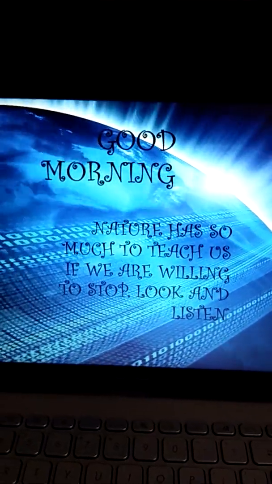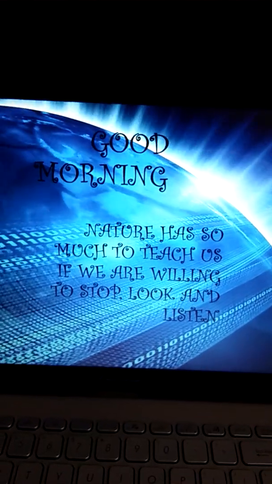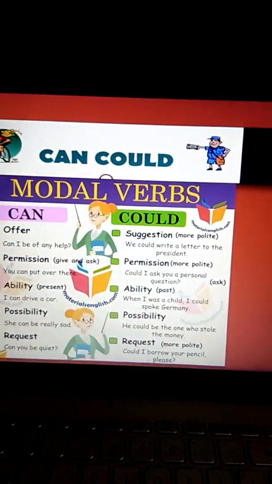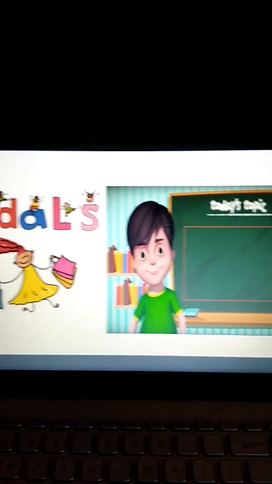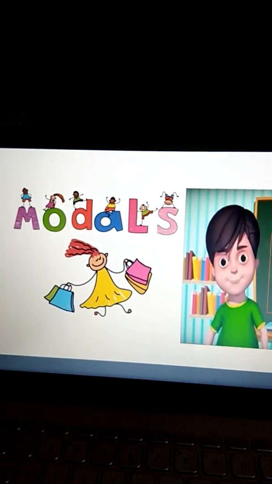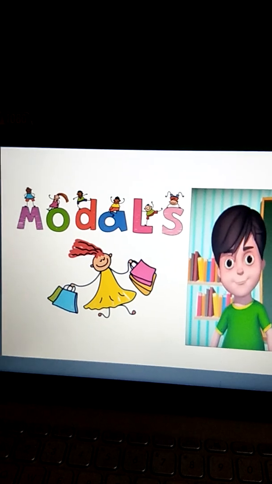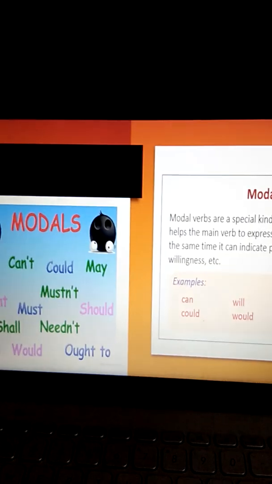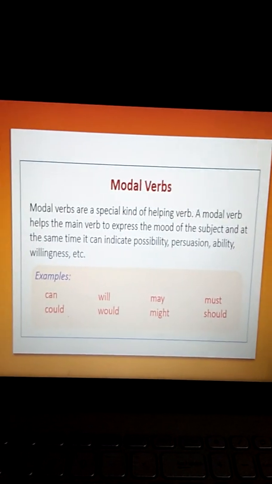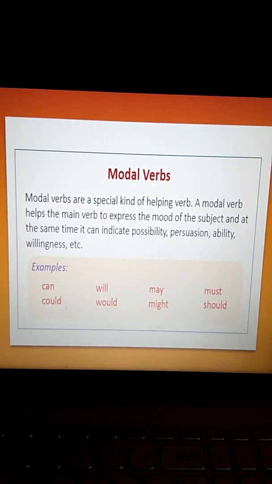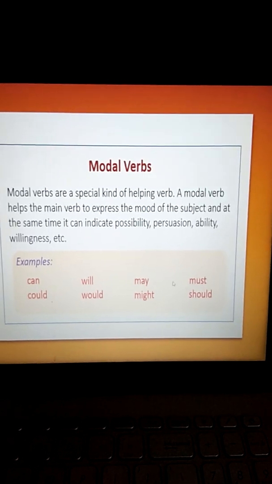With this beautiful thought in mind, today we are going to start our topic. What is our today's topic? Today's topic is modals. What are modals? What are modal verbs? Modal verbs are a special kind of helping verb.